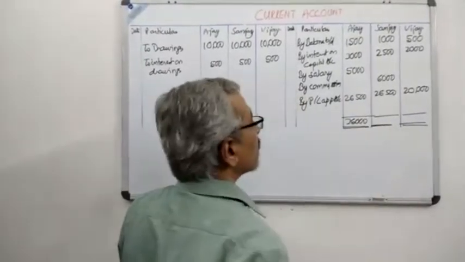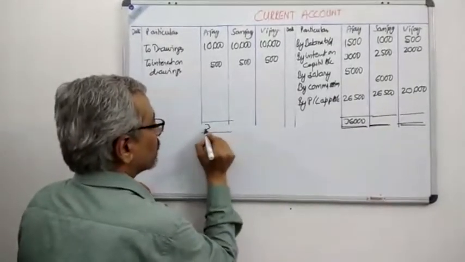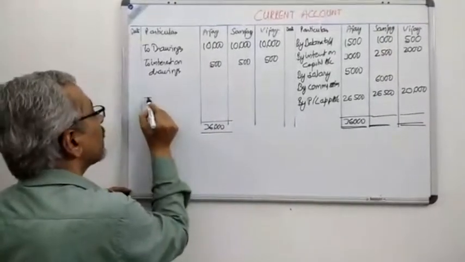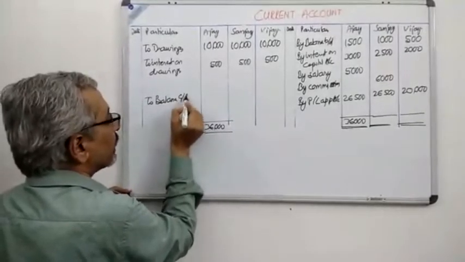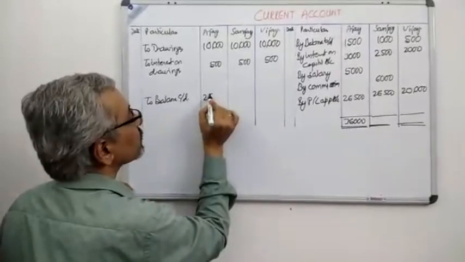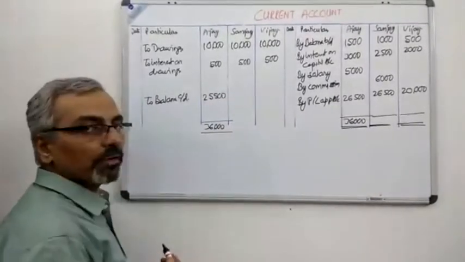So the total over here is 36,000. You can see very carefully 36,000 is much heavier than 10,500. So we have a balance on the debit side. So to balance carried down, 36,000 minus 10,500 gives us 25,500.